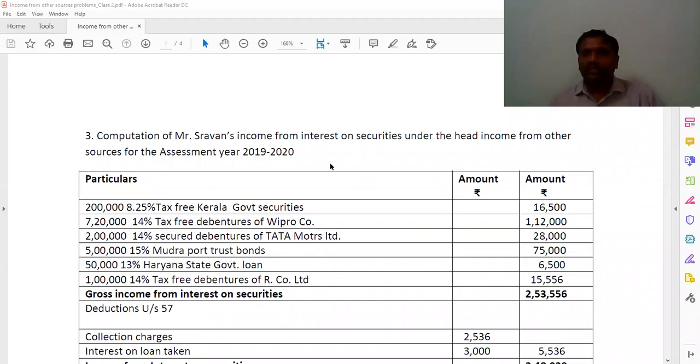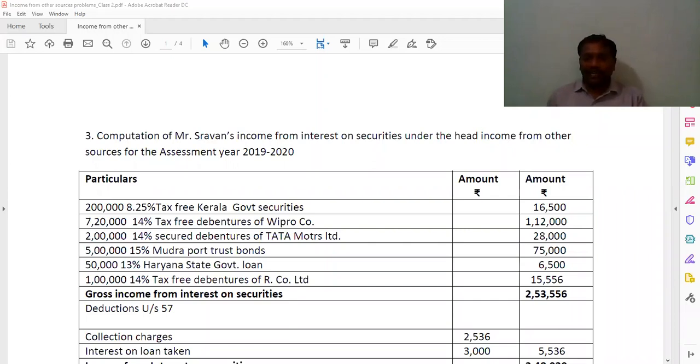Today we would like to discuss income from other sources, part 1 problems, as we discussed in the last class. Again, listen here. If you are receiving securities, there are three types. One is less tax securities, exempted from tax, and another one is tax-free securities. Whenever you are getting less tax government and tax-free government, always one step we are going to make. And tax-free government, tax-free commercial, listed and unlisted, two steps you need to make.